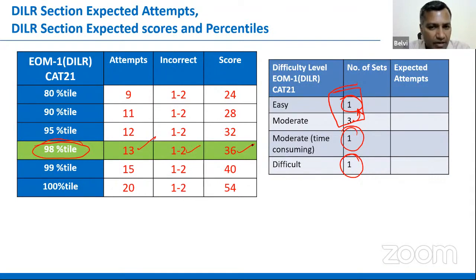Think about it, it's very encouraging. Just get about 3 sets, maybe about 12 questions, 3 to 4 sets, get about 12 questions right, all 12 right, or 12 attempts with 12 questions could also have given you 36 marks, right? 3 marks per question. Yeah, so getting 98 percentile was not really challenging for somebody who is adequately prepared, right?